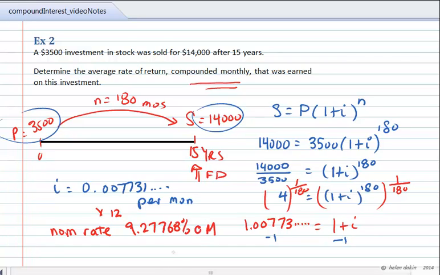I'm going to round that off to 2 decimal places, so it's approximately 9.28% compounded monthly. So a nominal rate of 9.28% compounded monthly is what this investment earned.